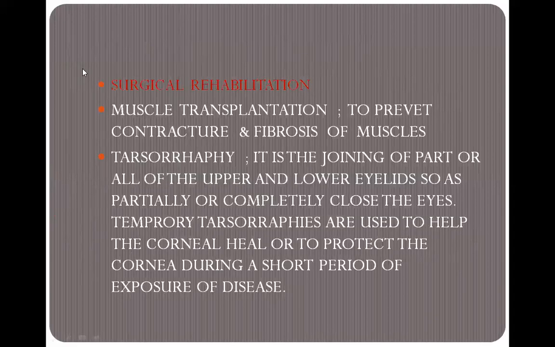Then next is surgical rehabilitation. In surgical rehabilitation, there is muscle transplantation. With the help of muscle transplantation, it helps to prevent contracture and fibrosis of the muscle. Then tarsorrhaphy. Tarsorrhaphy is the joining of part or all of the upper and lower eyelid so as to partially or completely close the eye, because the patient is not able to close the eye on the affected side.